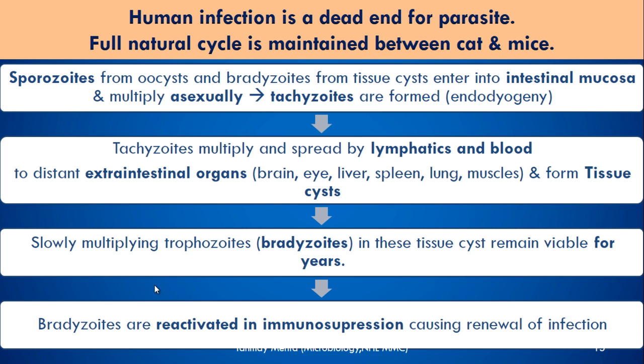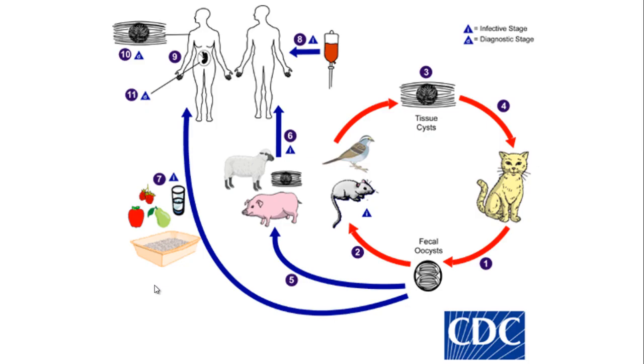Whenever you get immunocompromised, or whenever under any condition your immunity goes down, these bradyzoites get reactivated and form trophozoites, and then the renewal of infection will happen.